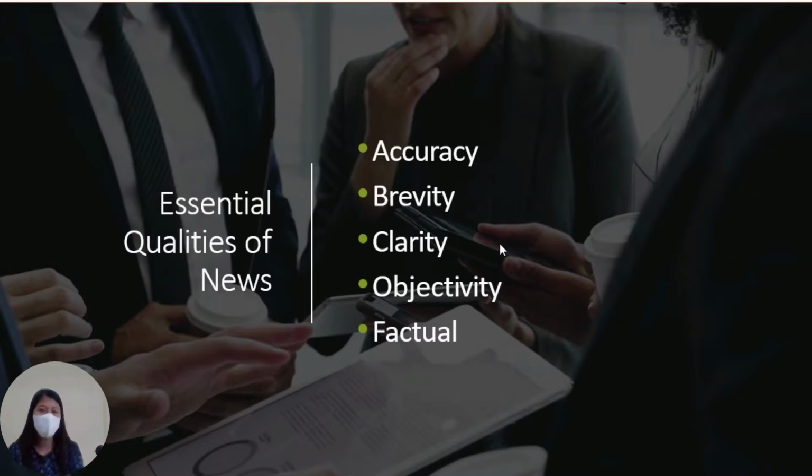And lastly, it has to be factual. Factual means, again, it has to contain the correct and factual information that you have gathered from your research about the topic that you are writing.